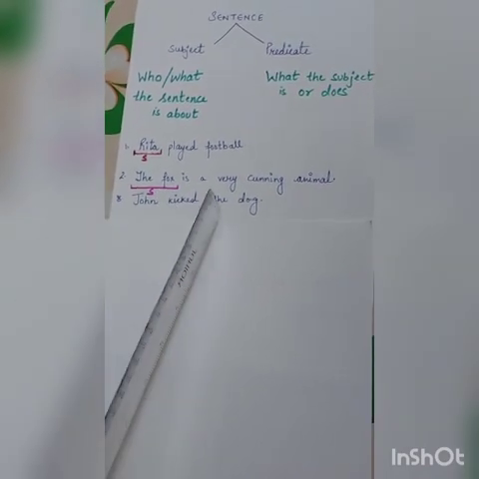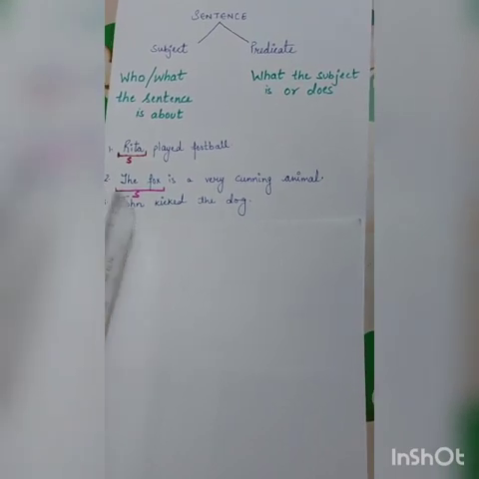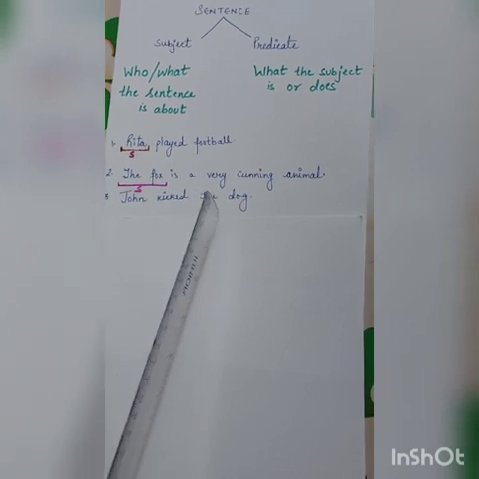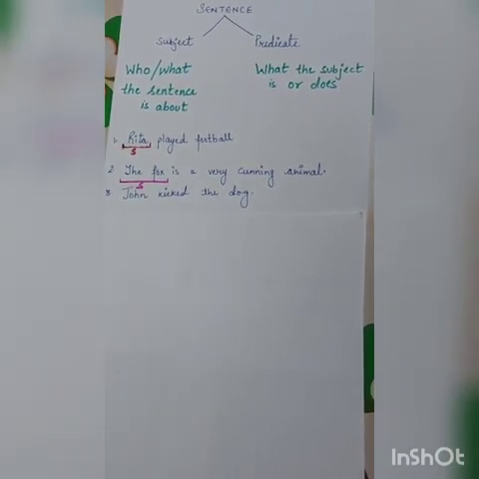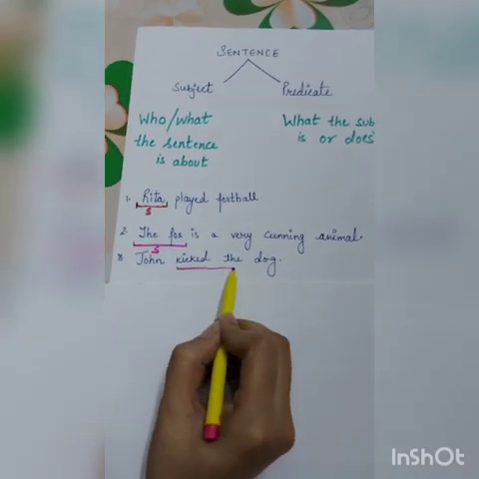John kicked the dog. I'm reading it once more. John kicked the dog. Now here, what will be the predicate? The sentence is about John, so John will be subject and the predicate will be kicked the dog.